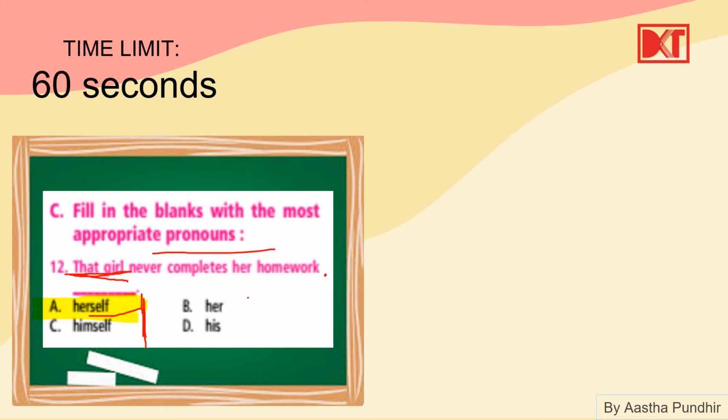This also makes the same sense as that girl never completes her homework herself. Here the pronoun herself is used for adding emphasis on the subject. Okay. And so that's why we're using herself. And the others you see himself. Himself is for male, and her and his, these are possessive pronouns. Okay.